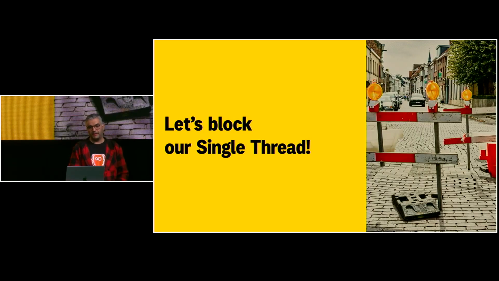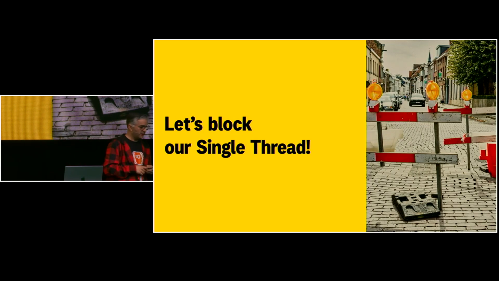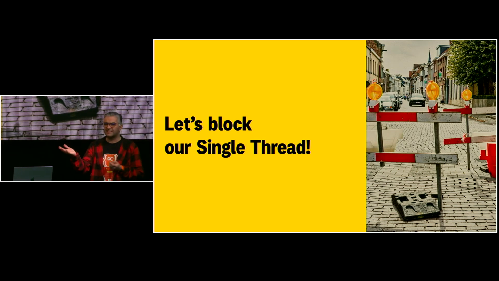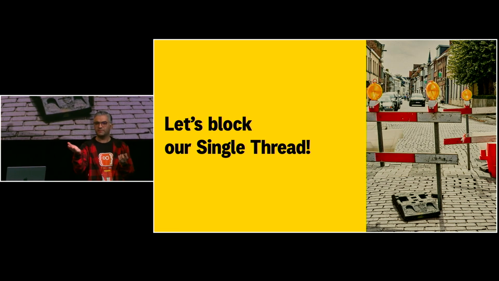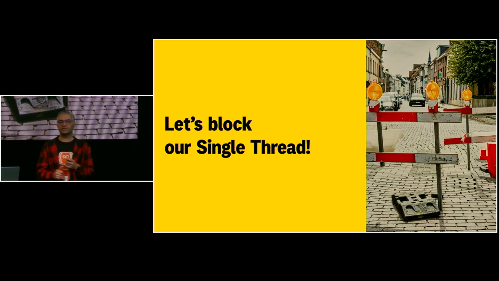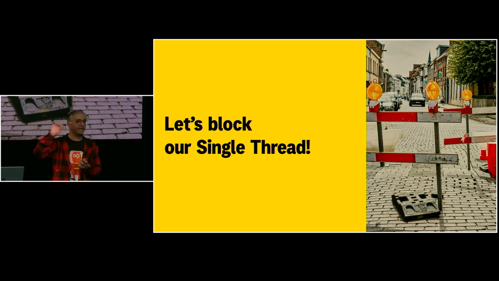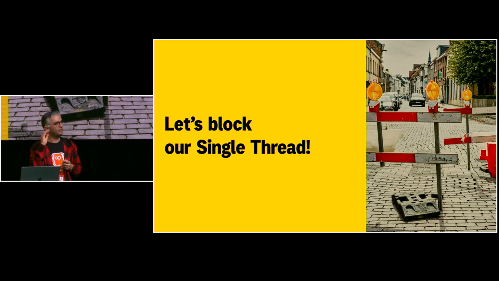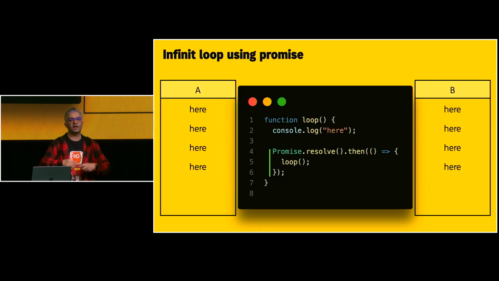So we just saw how task and microtask work. There are some tasks like set timeouts, and some microtasks like promises. But can we use those to block the main thread? We have one thread, right? JavaScript is single threaded. So let's block it. Just imagine I want to block my main thread using promises. So both of them would be the same, right? The answer is here, here, here, here, here, here.